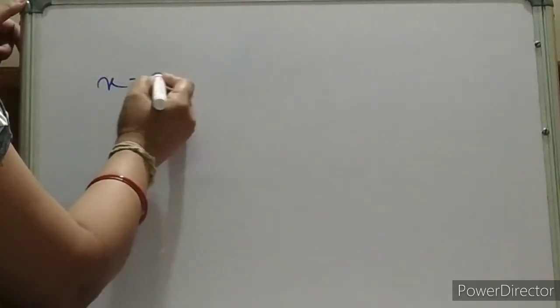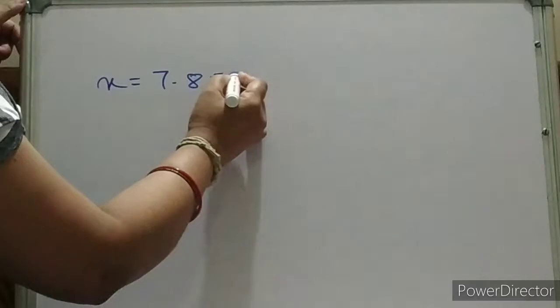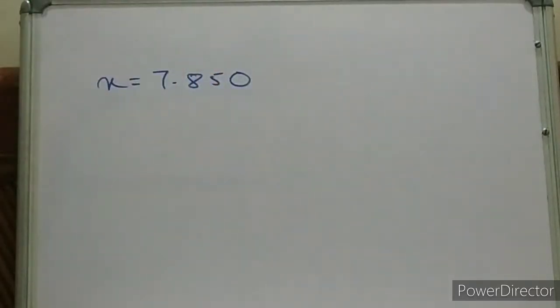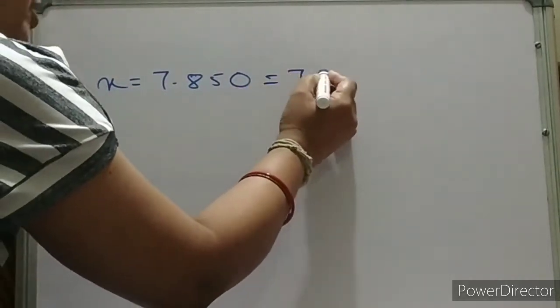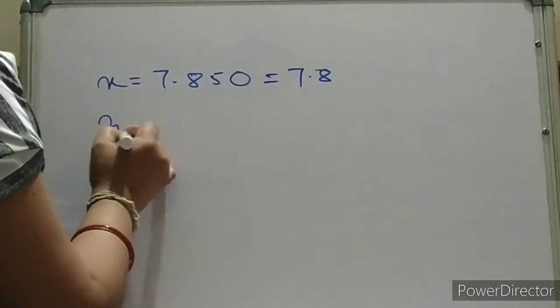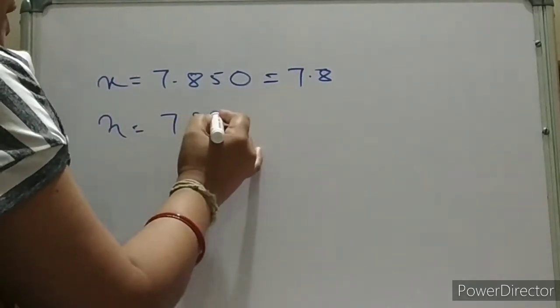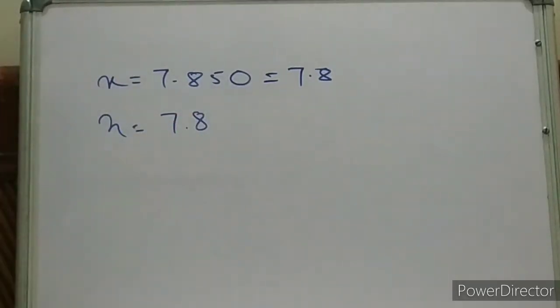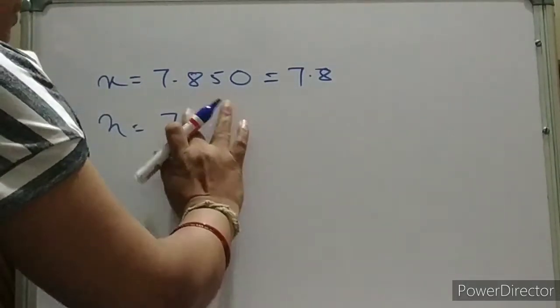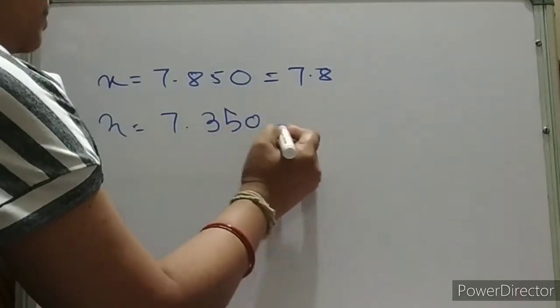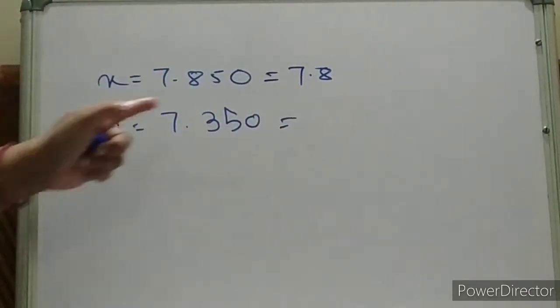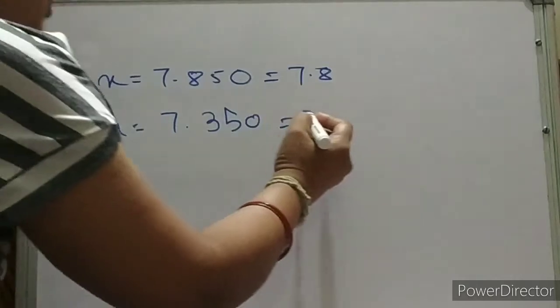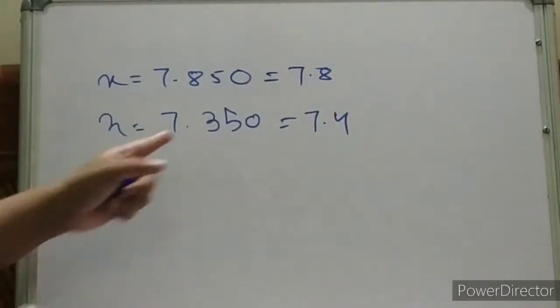Now x is equal to 7.850. Again round off to two significant digits. How to write? Again 5 is there. Now we'll write 7.8. Tell me the rule. You have to tell me the rule. 7.8, not 8. Now we'll write 7.350. Tell me how to round off to two significant figures. Here we'll write 7.4. That means here it is raising.